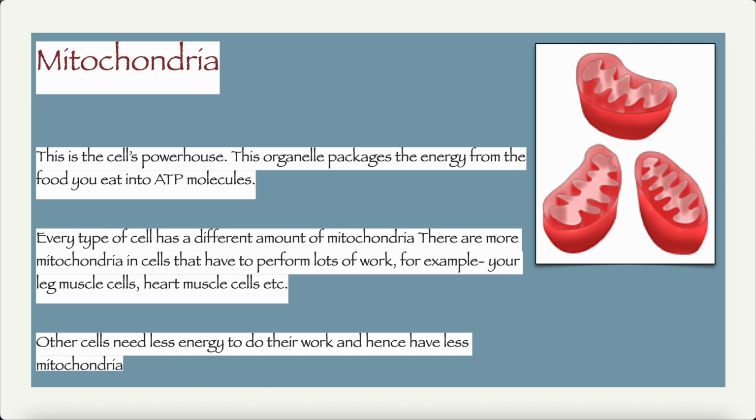Next, mitochondria. This is one of the most important organelles. Yes, this is the cell's powerhouse. This organelle packages the energy from the food you eat into an ATP molecule. Every type of cell has a different amount of mitochondria. There are more mitochondria in cells that have to perform a lot of work. For example, your leg muscle cells and heart muscle cells perform work almost the entire day, yes? Other cells need less energy to do their work and hence have fewer mitochondria.